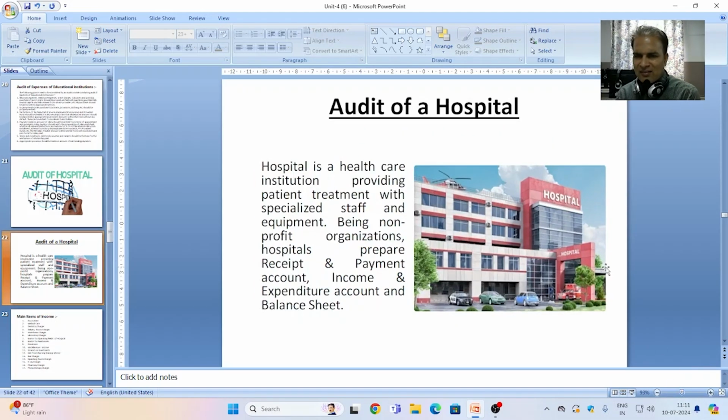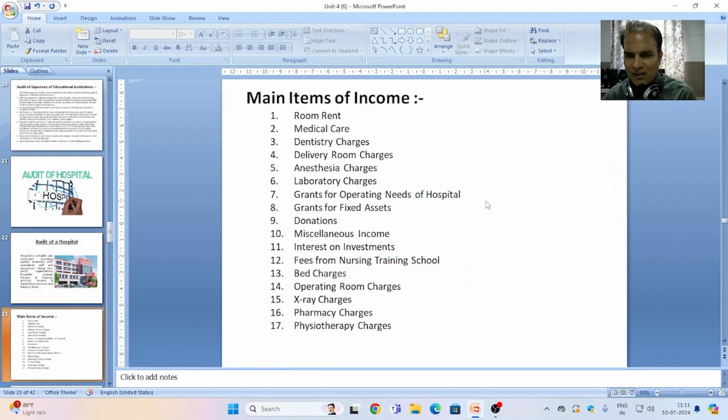A hospital is a healthcare institution providing patient treatment with specialized staff and equipment. Being non-profit organizations, hospitals prepare a receipt and payment account, income and expenditure account, and balance sheet. So let me have a look at the main items of income of a hospital.